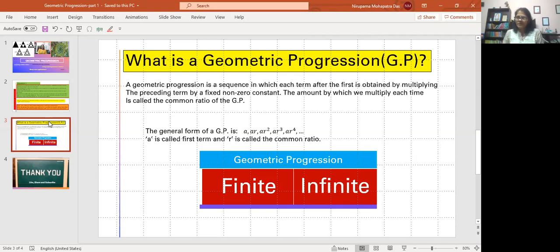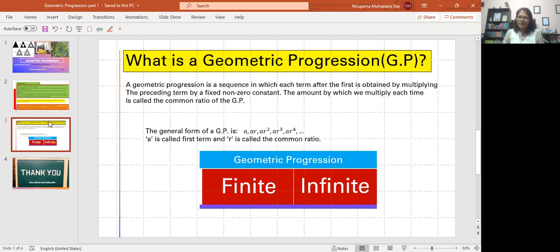The amount by which we multiply each time is the same. Here in our example, we are multiplying by 3 each time. So that is called the common ratio of the GP. We will discuss this in more detail. The general form of a GP is like A, AR, AR square, AR cube, like this. A is called the first term. The non-zero constant we are multiplying, here it is R, that is called the common ratio.